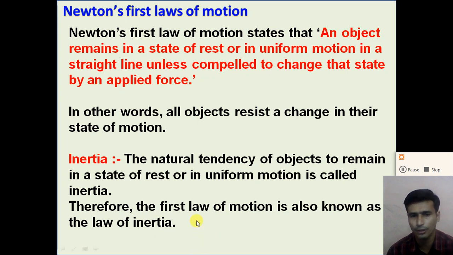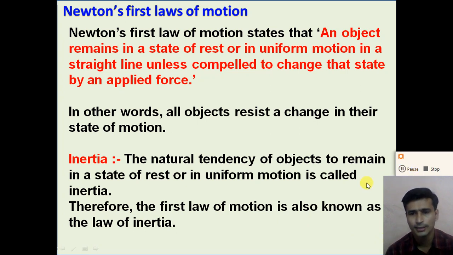Therefore Newton's first law is also known as the law of inertia. So according to Newton's first law, all objects have one property to resist the change of their state, right?